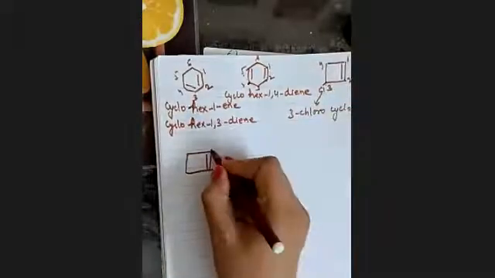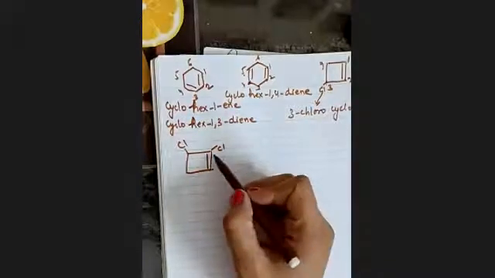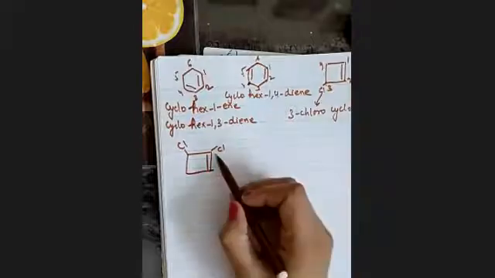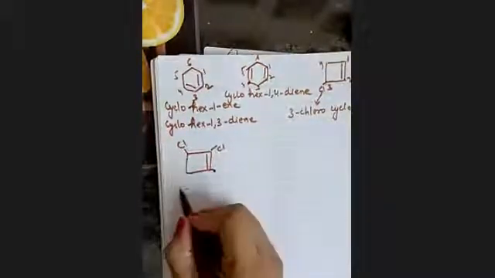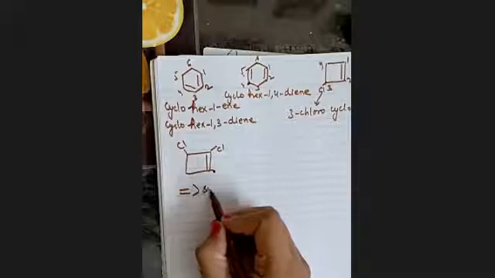But if we have multiple substituents attached to this ring, I'm taking the same ring and I have attached 2 substituents. What will be the nomenclature? From which carbon must we start? भाई अभी तक हमारा रूल क्या था कि हम वहां से शुरू करेंगे जहां से डबल बॉन्ड स्टार्ट हो रहा है, और फिर we have to count the next carbon. हमें फिर नेक्स्ट कार्बन को लेना है, but the next carbon is on the opposite side and your locant is on the opposite side. Then from which carbon must we start? Yes, so first preference will be given to the double bond, then to the substituent.